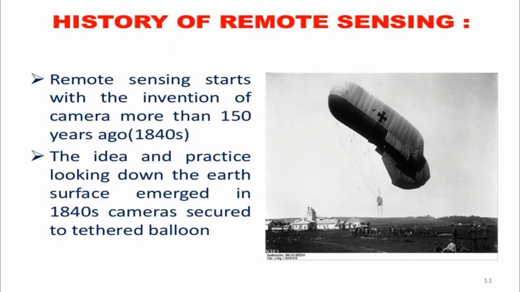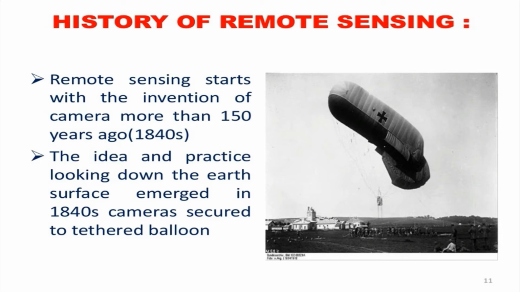Now we are moving to the history of remote sensing. Remote sensing started with the invention of the camera, because camera imaging is one type of remote sensing process. We started our remote sensing process about 150 years ago.